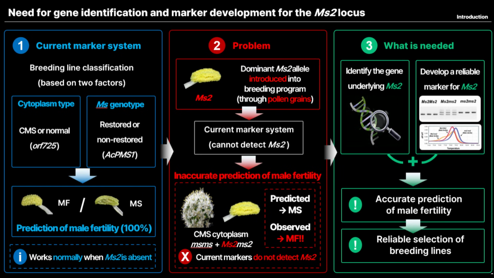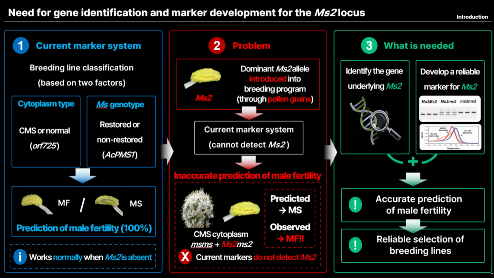Using BSR-seq, we developed 20 molecular markers linked to MS2. Furthermore, unlike MS, we found that MS2 restores male fertility by reducing the expression of ORF725, a CMS-inducing gene. This finding suggested that MS2 may encode a pentatricopeptide repeat, or PPR, protein. However, the candidate gene underlying MS2 was still unknown.